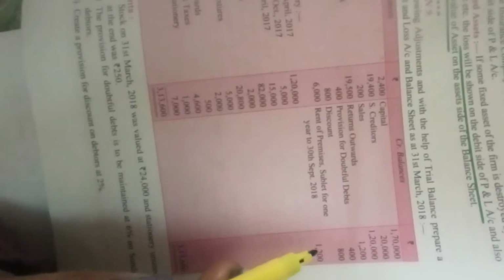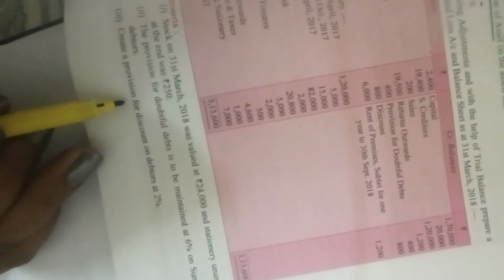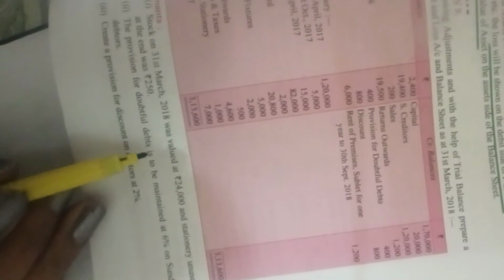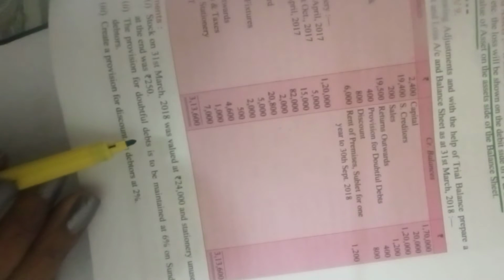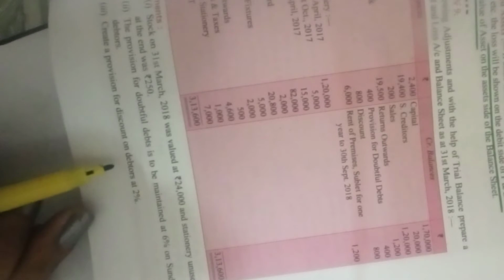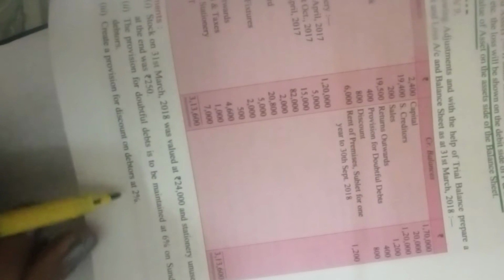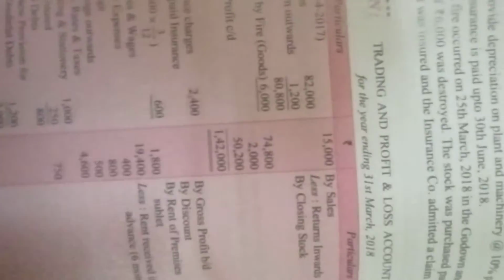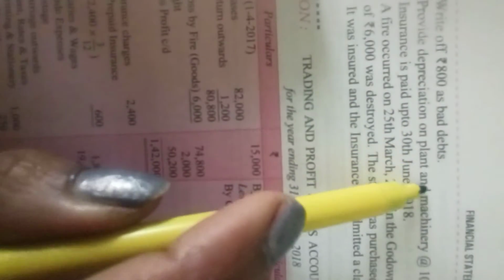You will subtract the old provision. And then the next adjustment reads: create a provision for discount on debtors on the remaining debtors, after giving full treatment of the bad and doubtful debts and the new provision. On the remaining debtors now, you will create the provision for discount on debtors at the required percentage. We'll do this. And then they tell you to write off rupees 800 as bad debts.